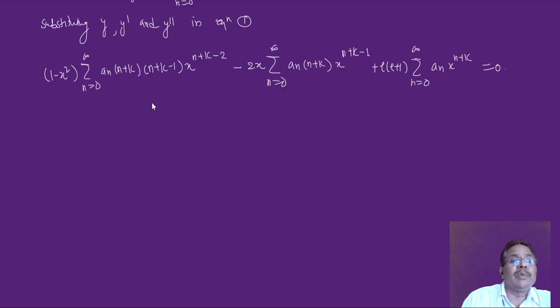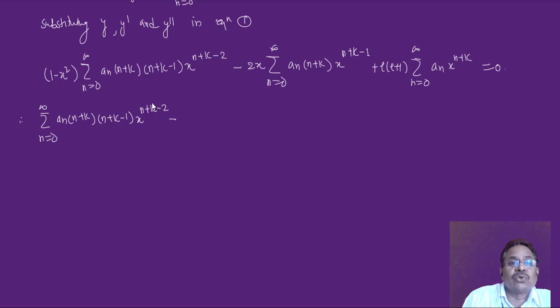Now simplify this. This is 1 into x square, so I can make separate terms out of this. So it is summation over n equal to 0 to infinity. These are lengthy relations, we have to write each and everything, then it is easy to understand. So it is an times n plus k into n plus k minus 1 into x raised to n plus k minus 2, and now it is minus this x square.